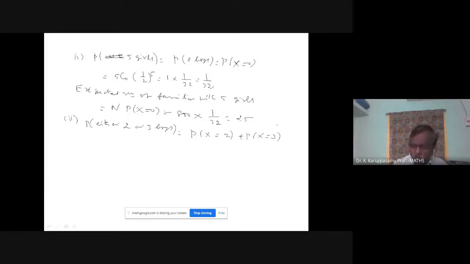For x equal to 2, in the PMF formula you substitute x equal to 2. 5C2 into 1 by 2 power 5, and 5C3 into 1 by 2 power 5. You can simplify: 1 by 2 power 5, not 2 power 32.